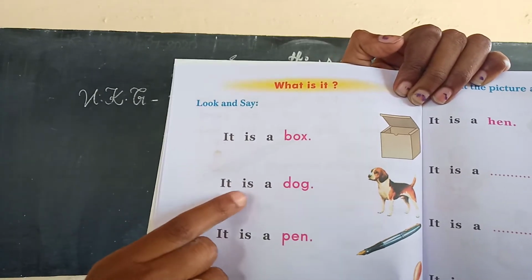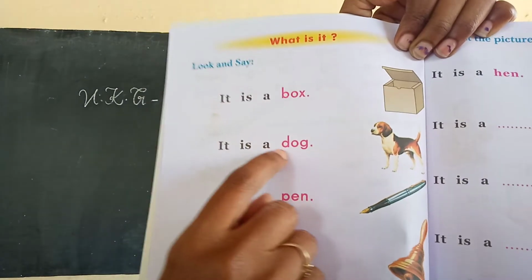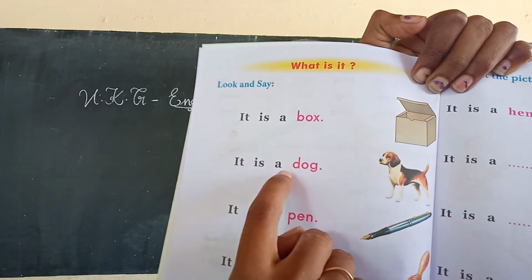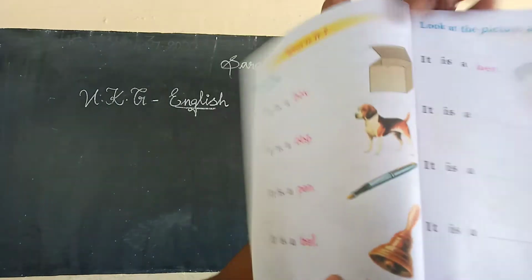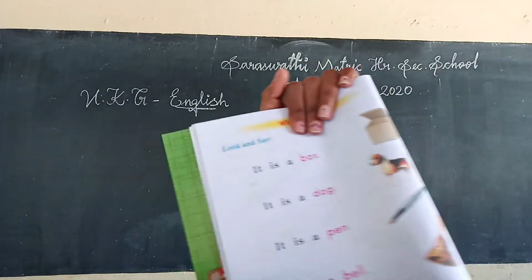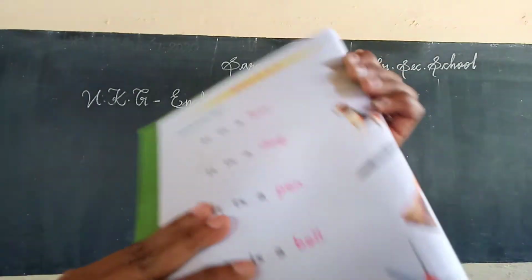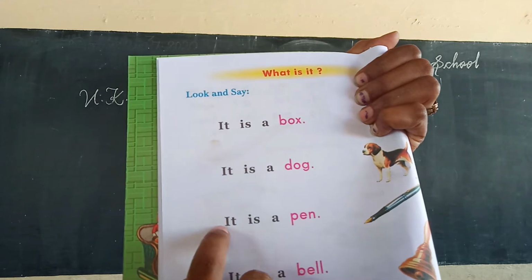It. It is a dog. What is the picture's name? Dog. Okay, children. Next. It is a pen. It.